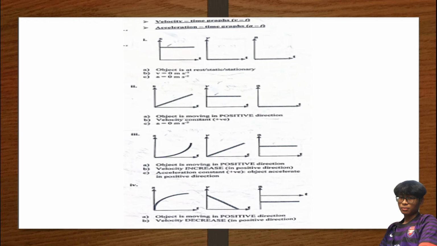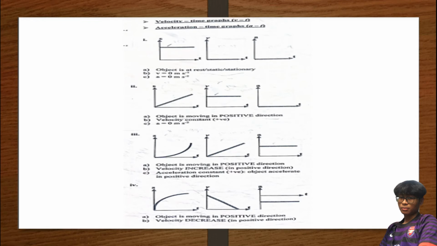Since the gradient dia constant, velocity juga akan constant sebab dia related. So since the velocity dia constant, automatic kita tahu sini acceleration dia 0. Since dia 0, kita tahu kalau untuk velocity against time, gradient dia represent acceleration. So gradient dia 0, so acceleration dia automatic 0.